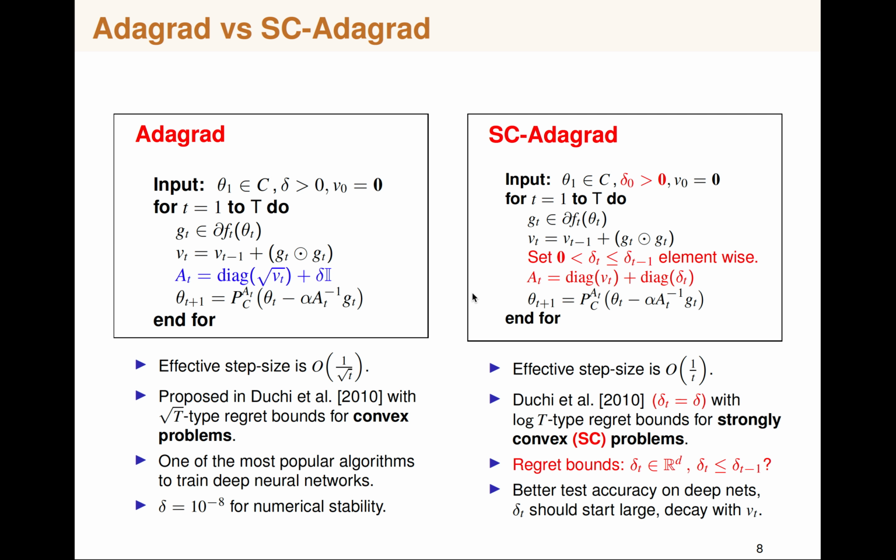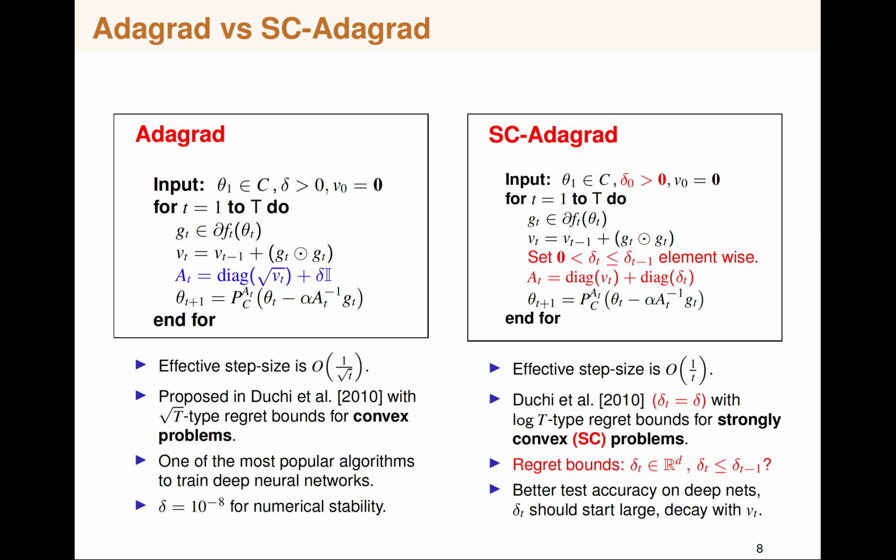So let's consider Adagrad versus SC-Adagrad. The basic idea behind Adagrad is to use the geometry of the problem in order to take the step size. Earlier in online projected gradient descent, the step size has to follow 1 over square root t decay in order to obtain optimal regret bounds for convex problems, essentially to obtain square root t.